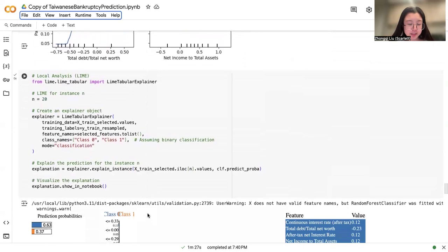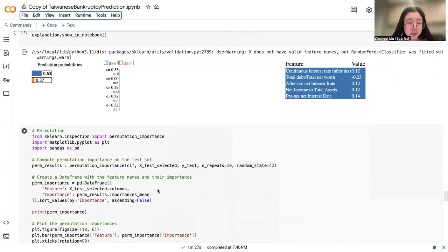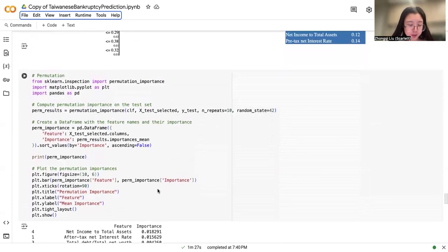The third one is LIME, which is local interpretable model agnostic explanation. It was used for local instance level explanation, revealing that higher interest rates and debt ratios significantly impacted the likelihood of bankruptcy for specific firms, making the model's decision more understandable.